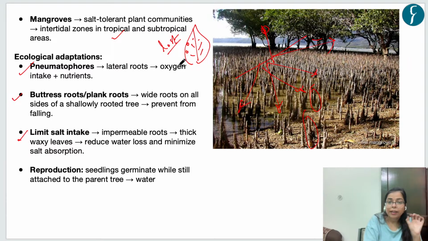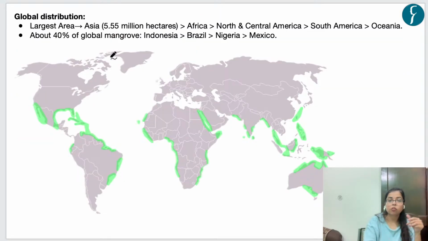Okay, and also for reproduction, these mangrove trees have saplings which attach to the main tree, and when these saplings grow, they fall out of the tree and germinate in the marshy areas. Okay, so these are certain ecological adaptations of mangroves, and let's see a few facts regarding their global distribution.